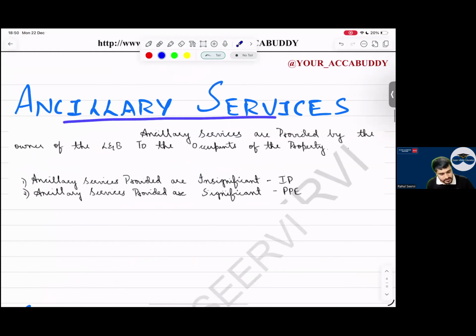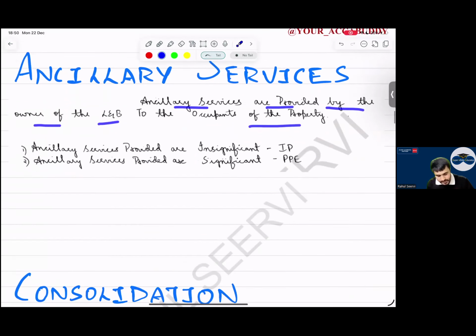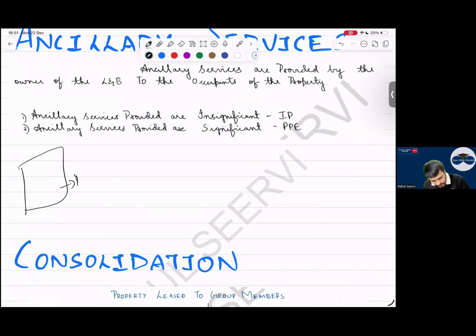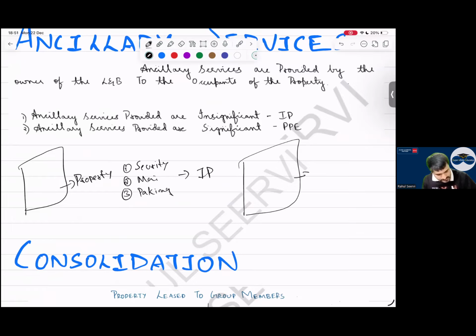See now, ancillary services are provided by the owner of the land and building to the occupants of the property. If ancillary services are insignificant, then it will become what, sir? 1, 2, 3, I say security, then maintenance and parking. But when coming here, this will be investment property.